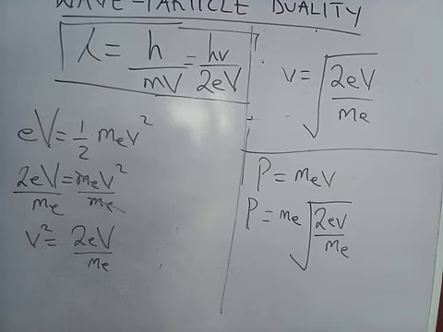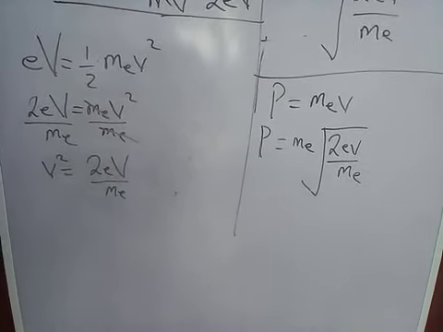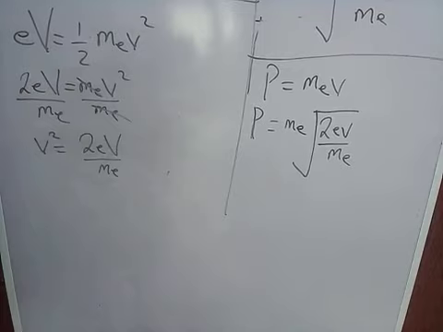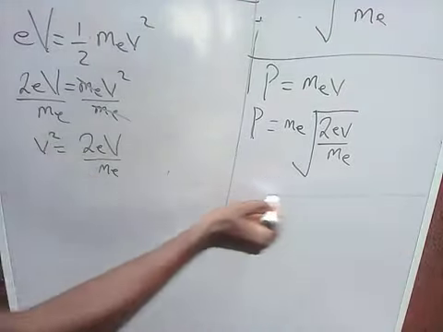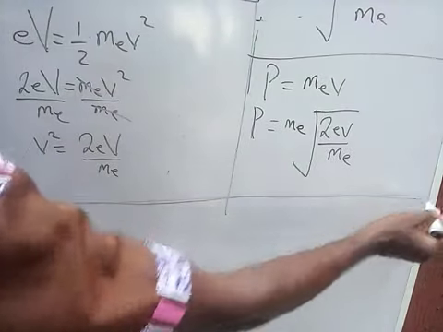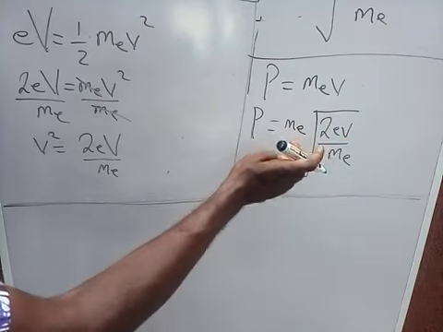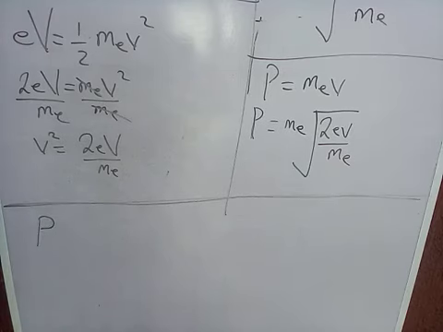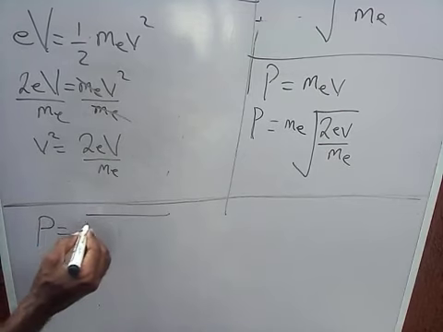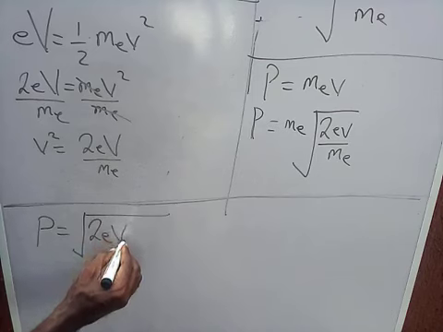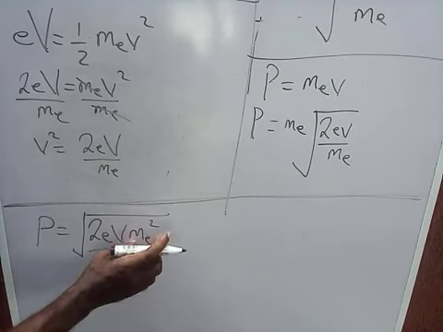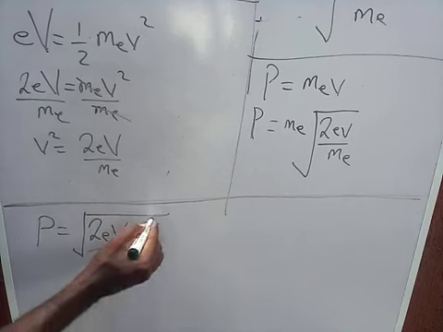So that is where we are now. Let's proceed from there. Taking this mass into this equation, giving us momentum, which is the square root of 2 electron volts m_e squared over m_e. The square root of m_e squared gives m_e, so this m_e cancels this.